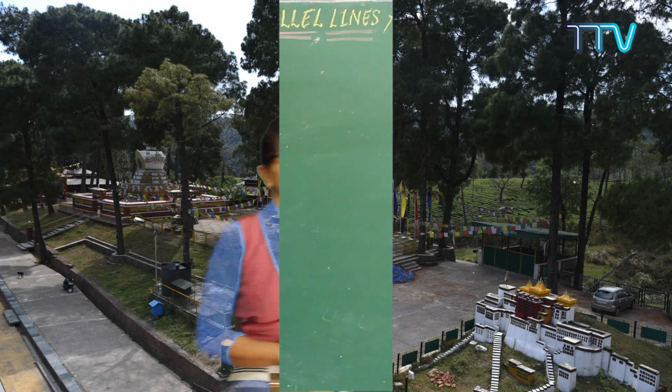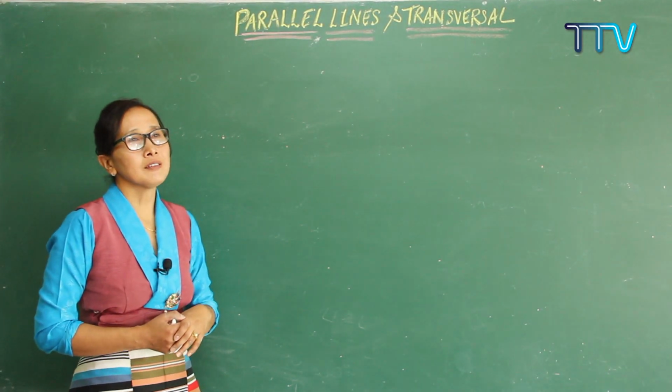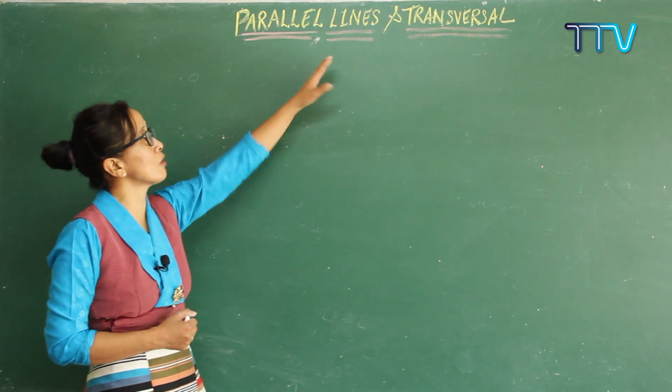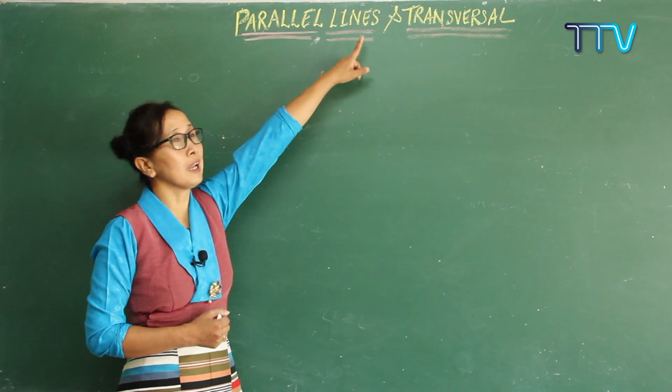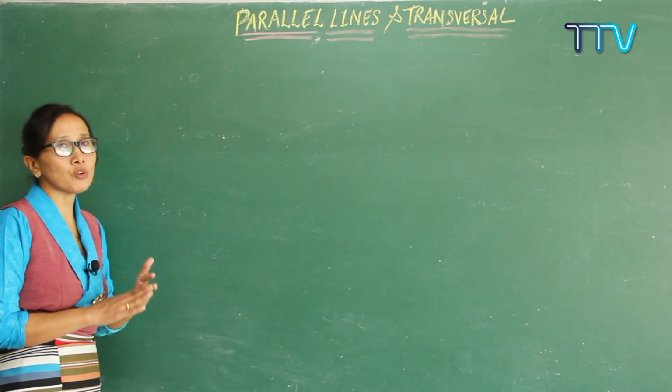Today I'm going to do the second chapter of lines and angles, that is parallel lines and transversals. Let me start with the first topic, parallel lines. This is the second topic of lines and angles, and in the first session you already became very clear on lines. Now we are moving towards the concept of parallel lines and transversals.